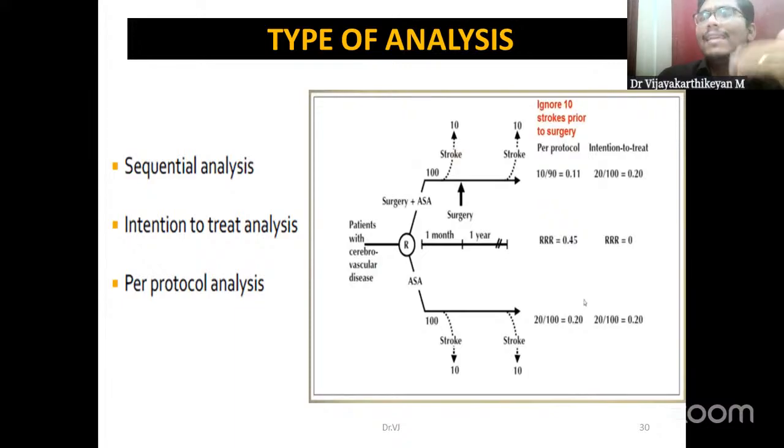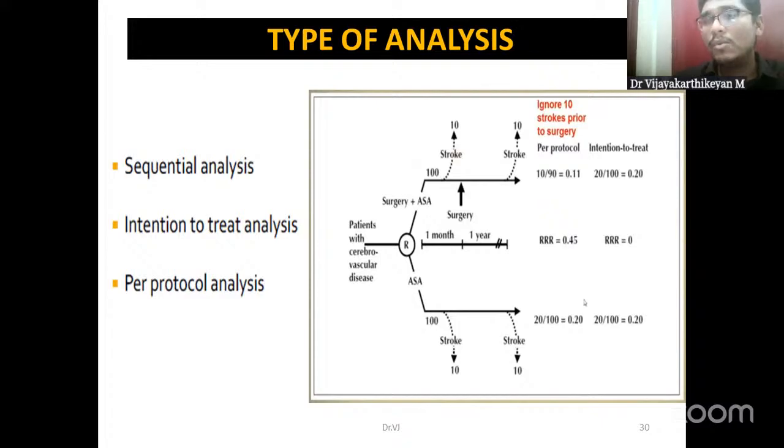So we have various types of analysis at the end of an RCT. They are the sequential analysis, intention to treat analysis, and per protocol analysis. What is this sequential analysis? It starts from randomization itself. Throughout the trial, we are going to analyze the individuals. At each stage of the trial, we will be analyzing what the outcome is, and at the end also we will be analyzing. This is known as sequential analysis or time to time analysis. Next is intention to treat analysis.